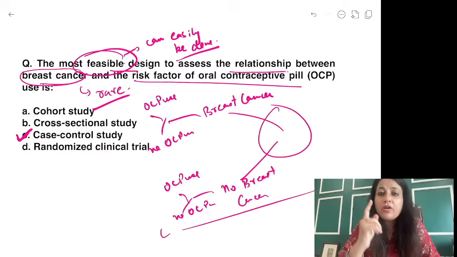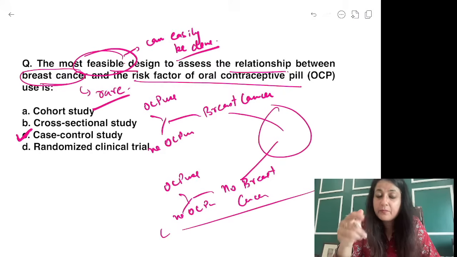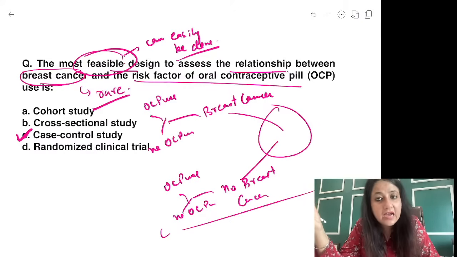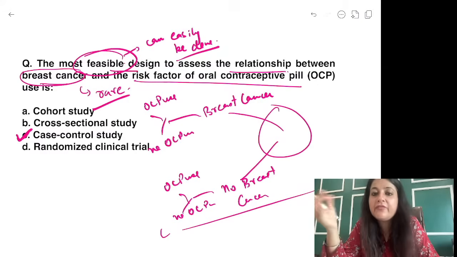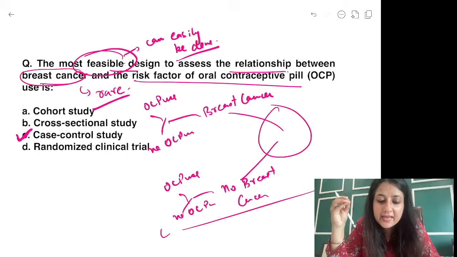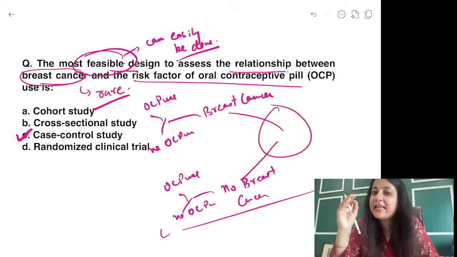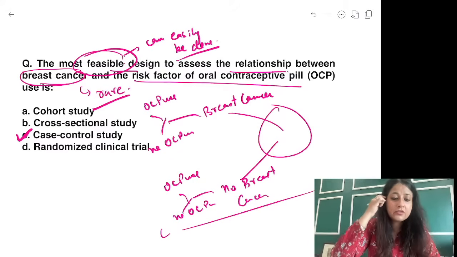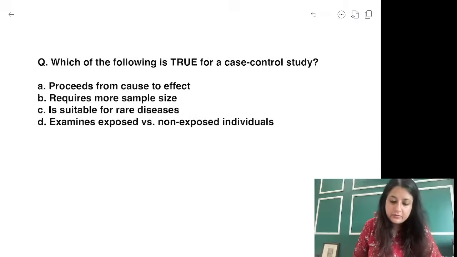First of all, always figure out exposure and outcome. Identify risk factor क्या है, outcome क्या है. Think, rare disease है, मैम ने बोला है, rare disease के लिए what is the best thing to do? Start with the disease itself. Why wait for years and years for disease to occur? Case control, you will always compare cases and controls, diseased and non-diseased. For cohort, you will always compare risk factor, no risk factor. ठीक है? चलो. Yes. Let's go to the next one.